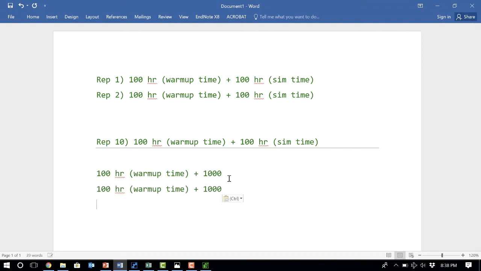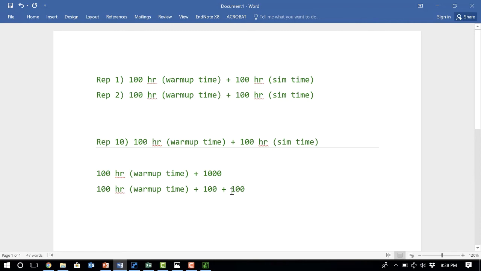After I'm done with the first 100 hours, the simulation is in equilibrium, in a steady state already. So I just continue running the simulation for another 100 hours, and I ask the simulation to report the results for the second 100 hours.